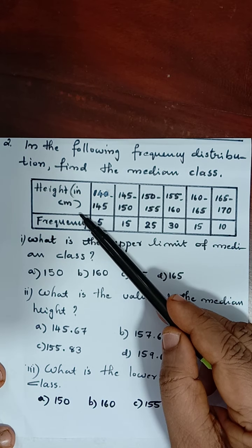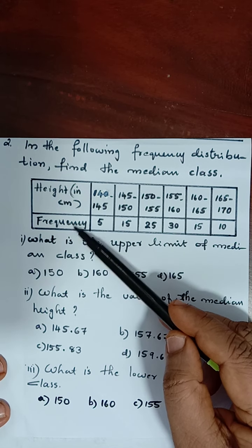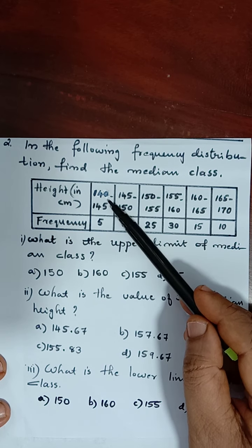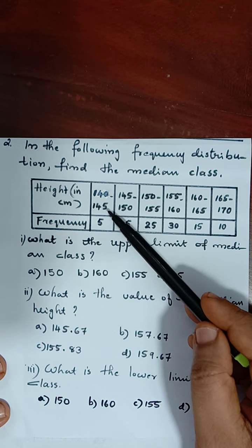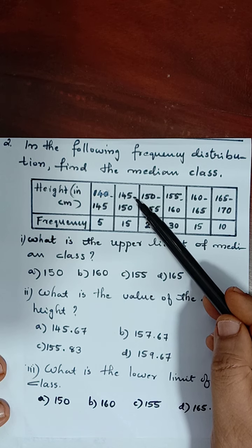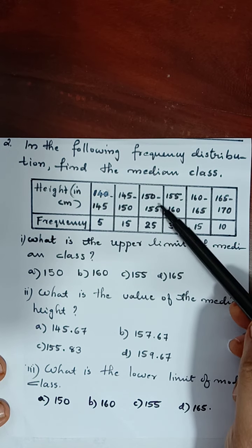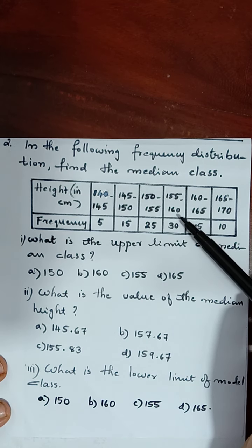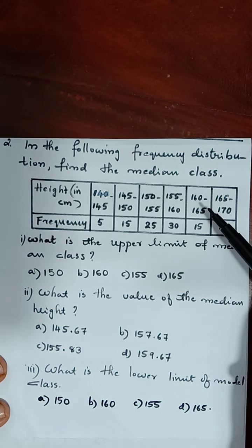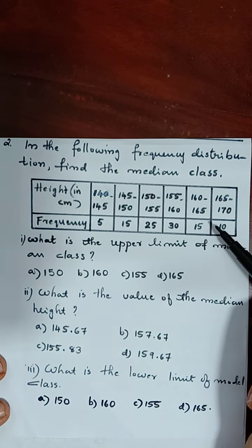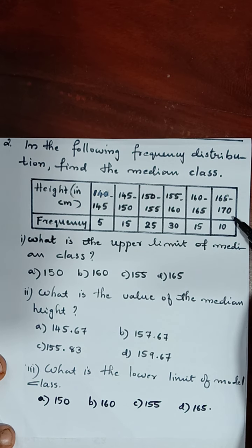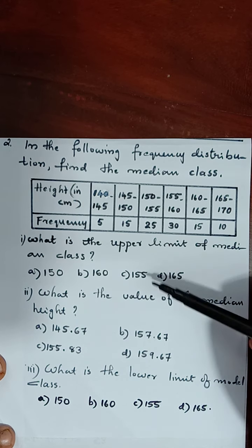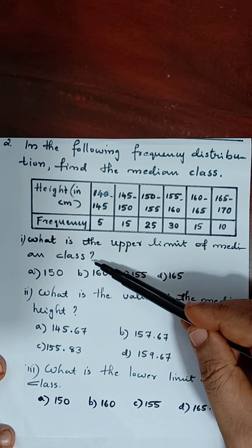Height in centimeter and frequency given. Height in centimeter column 140 to 145, 5 members. 145 to 150, 15. 150 to 155, 25. 155 to 160, 30. 160 to 165, 15. 165 to 170, 10. What is the upper limit of median class?